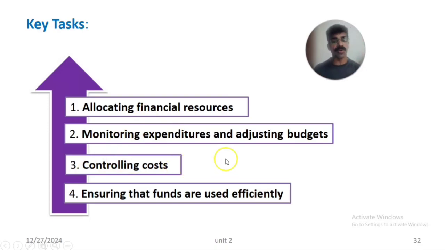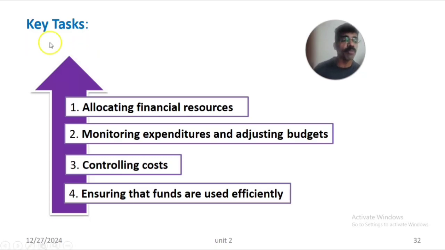Third is controlling the cost, the purchasing cost of materials and all other costs or expenditure in the organization. Last is ensuring that the available funds are used efficiently without any wastage, and effectively to accomplish the goals and objectives of the organization.